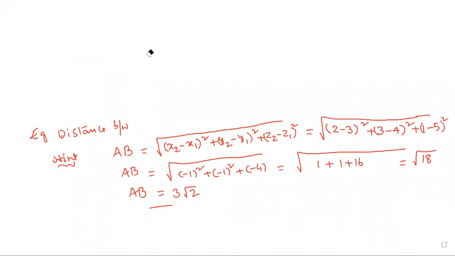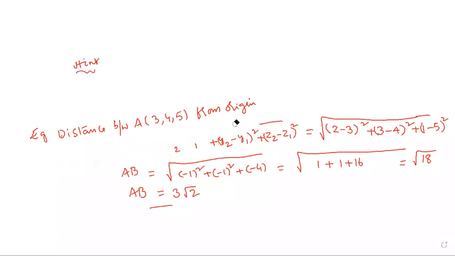The distance between point A (3, 4, 5) and point B, which is the origin. Now I will write the problem here, and the problem hint I will write here only. Everyone observe.